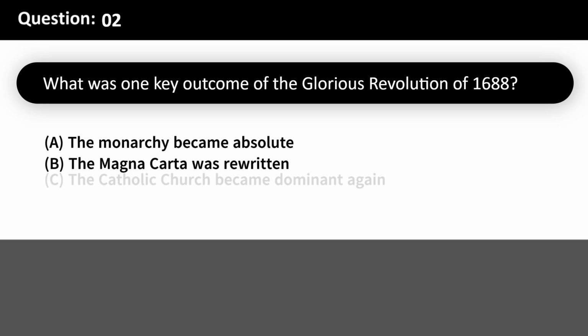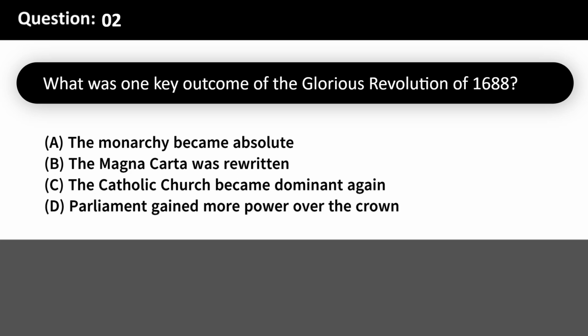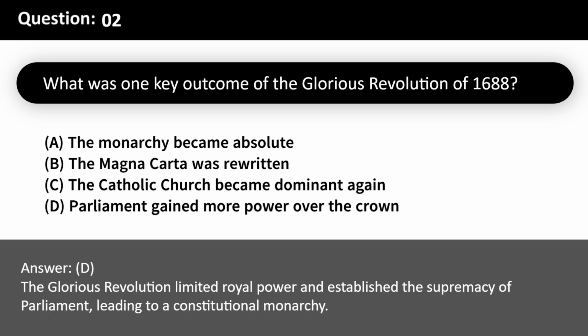What was one key outcome of the Glorious Revolution of 1688? A. The monarchy became absolute. B. The Magna Carta was rewritten. C. The Catholic Church became dominant again. D. Parliament gained more power over the Crown. Answer: D. The Glorious Revolution limited royal power and established the supremacy of Parliament, leading to a constitutional monarchy.